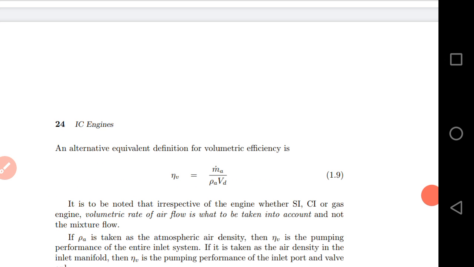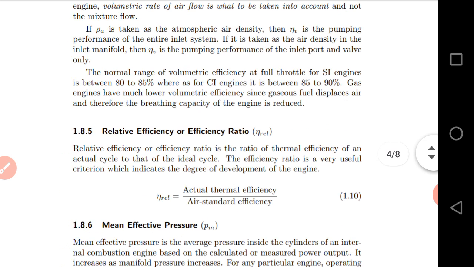For that we should know the density of air, volume flow rate of air and mass flow rate of air, so that we can find the volumetric efficiency.